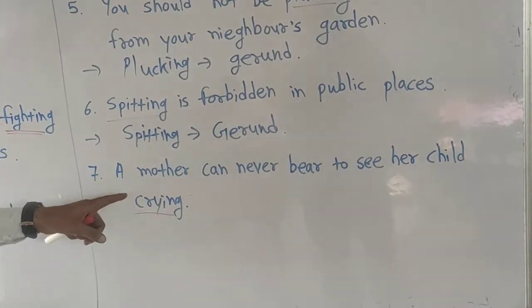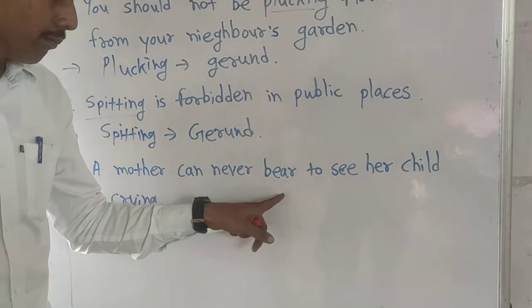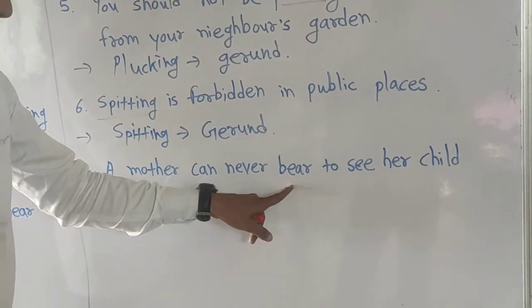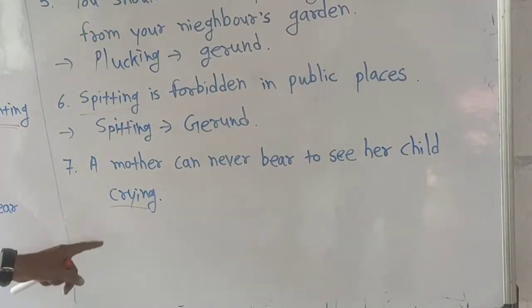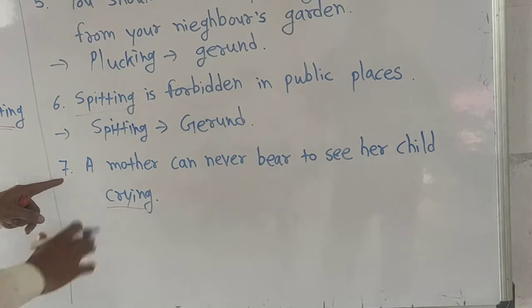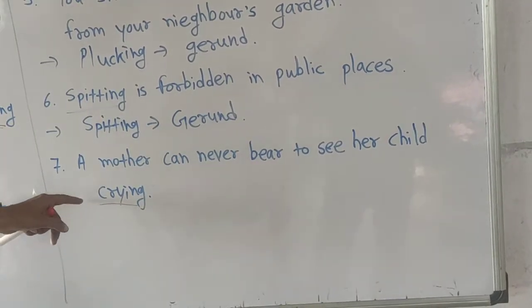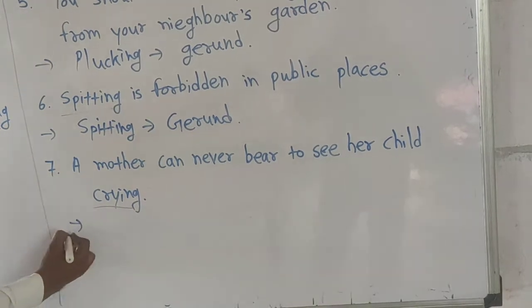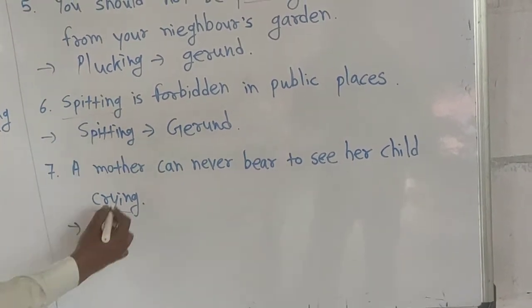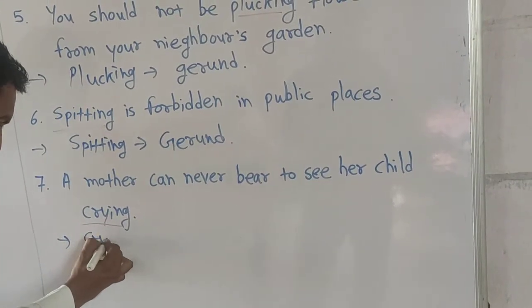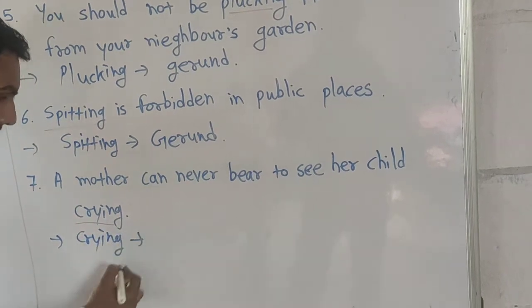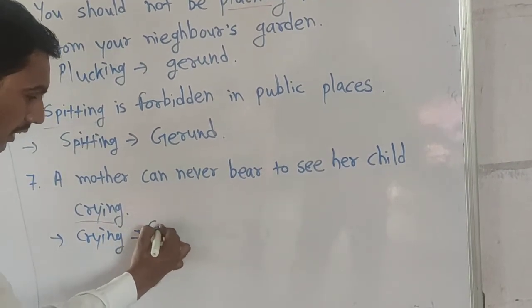Okay, next, a mother can never bear, meaning to tolerate, to see her child crying. Okay, according to sentence meaning, crying is a present participle, and in this example it plays a role or functions as a gerund. You can write here crying and then write function is gerund.